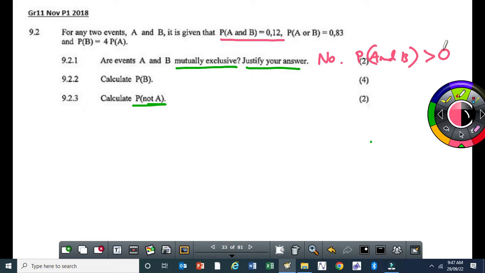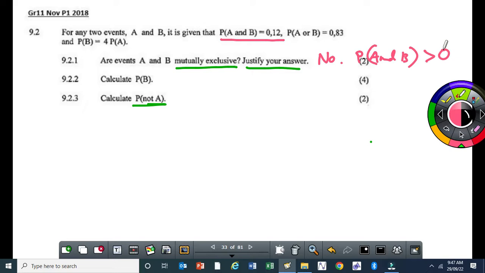So by saying the probability of A and B is greater than 0, you are saying it's not 0, therefore the two events are not mutually exclusive. So that would be the shortest way. If you don't want to do that, you can take the long route of writing the equation for mutually exclusive events, but that will take you more time. Because you've got A or B, unfortunately, you don't have the probability of A directly and the probability of B directly.